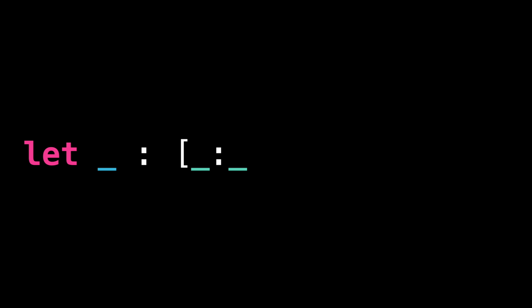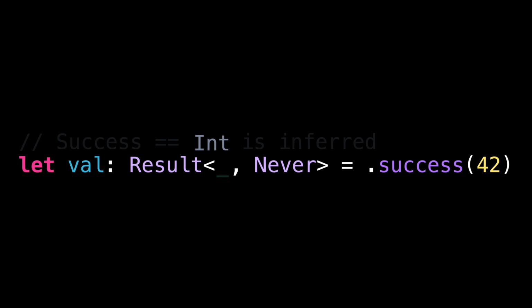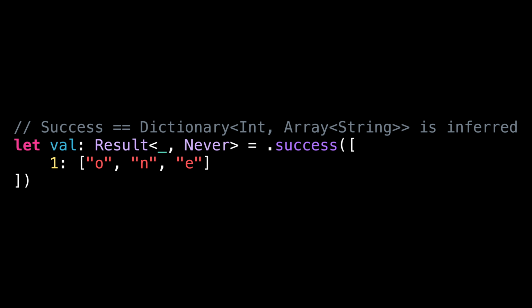However, consider this different piece of code. Here the compiler can only infer the type of the success generic argument, but it has no way to infer the type of the error argument. In such a situation, we can use a type placeholder, which allows us not to repeat the information that's already available to the compiler. As you can imagine, this feature becomes even more useful as the types involved get more and more complex.